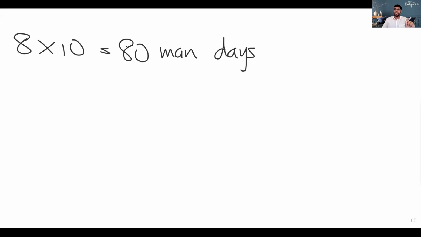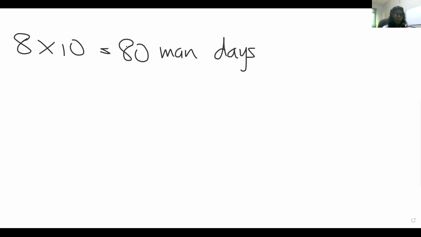So children, Anuja's working is correct, right? The landowner hires 10 men to clear his land in 8 days. So he estimates that it would take 10 men to clear the land in 8 days. That means you have to multiply the number of men by the number of days it will take them, and it will give you the number of man days. Children, remember, the number of man days is the amount of days that one man would need to do this job. So if you only had one man, it would take him 80 days to do the job, right? That is what the magnitude of the task in man days is. So that is the answer to part A.